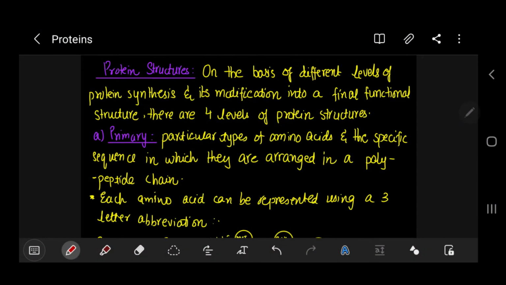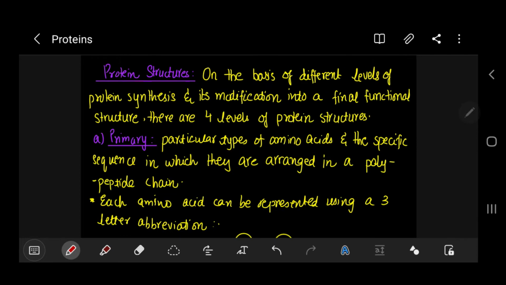Hi guys, let's continue with the proteins. Okay, let's start with the protein structures.